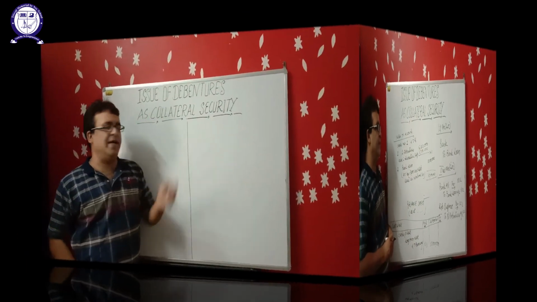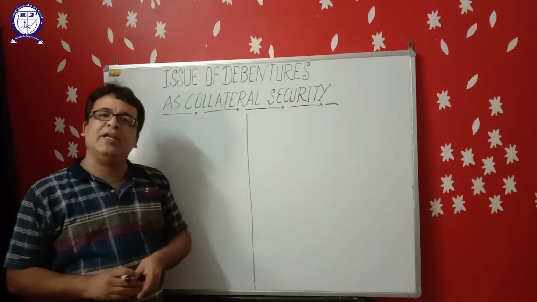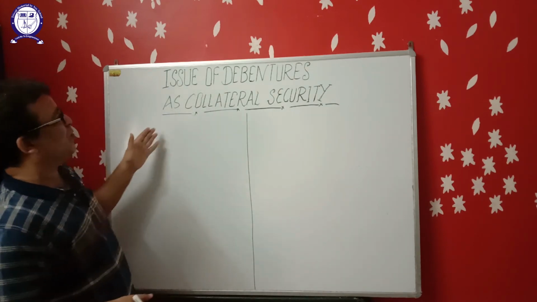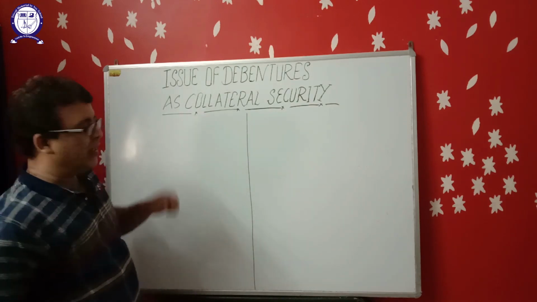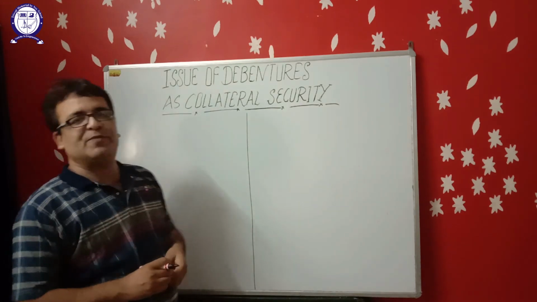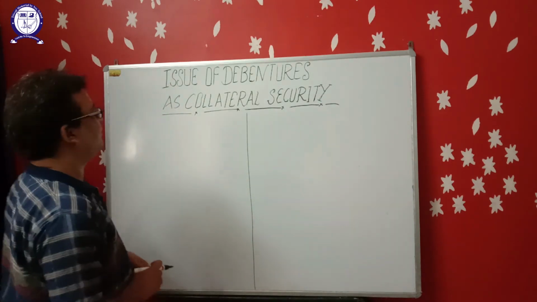Let us understand it with one more example. Suppose in a question, the company has issued debentures of rupees 10 lakh to the public and the company has issued debentures of rupees 5 lakh to the bank as a collateral security.